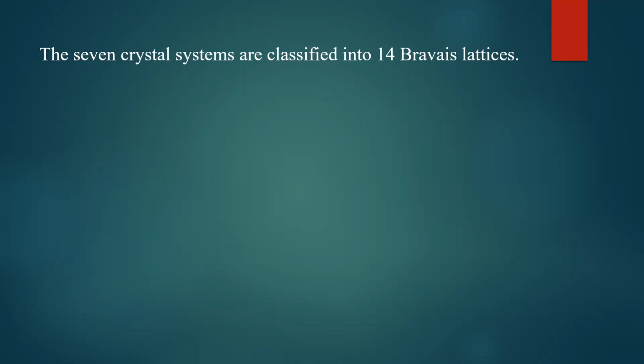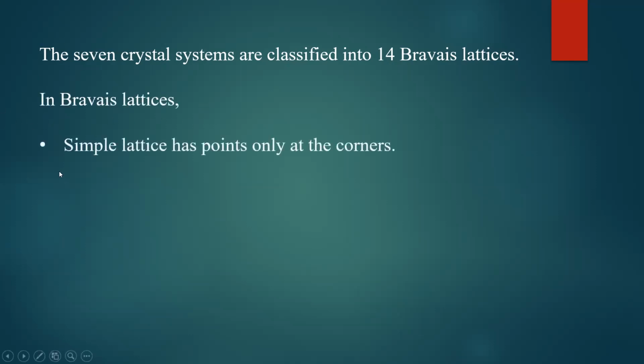What are the crystal systems? I have already told you. And how these 14 Bravais lattices are identified, I will show you. In Bravais lattices, simple lattice has points only at the corners. You take the simple cube. In case of simple cube, the lattice has points only at its corners.